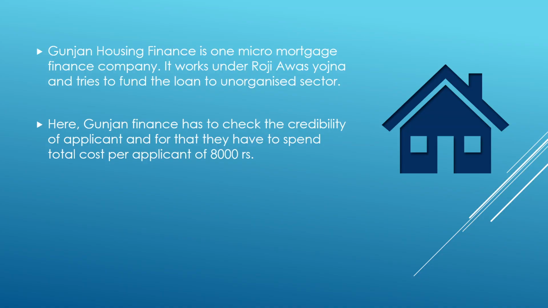So for solving this kind of problem, one small bank came into the picture, that is Gunjan Housing Finance Limited, which is a micro mortgage finance company. It works under Rozi Awas Yojana and tries to give loans to such unorganized sector. But there is one problem. As it is the unorganized sector, the chances of default are higher. So they have to verify the credibility of the applicant thoroughly. So Gunjan Finance has to check the applicant's credibility, and for that the per application cost comes to 8,000 rupees.